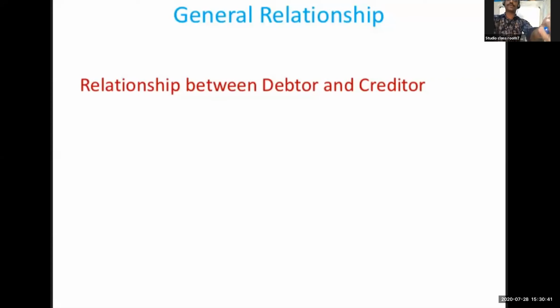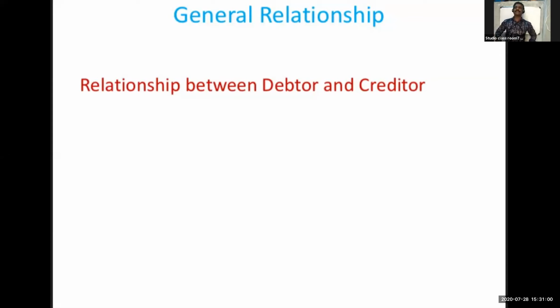So what is the general relationship between debtor and creditor? The primary relationship between banker and customer is that of a debtor and a creditor.